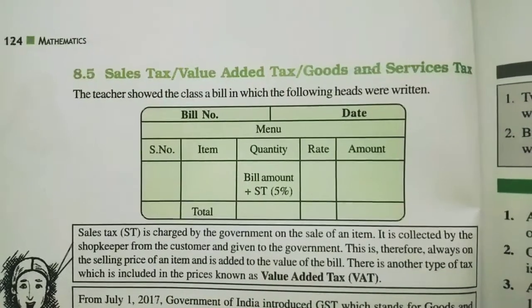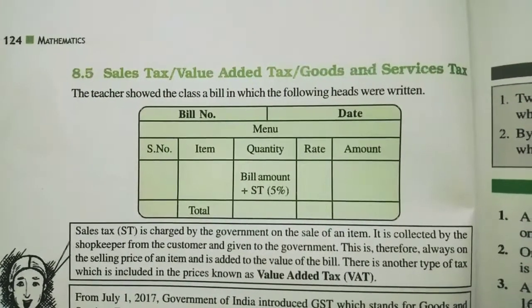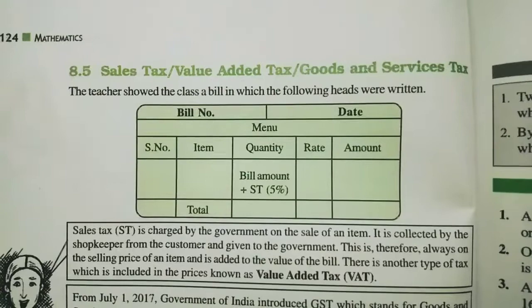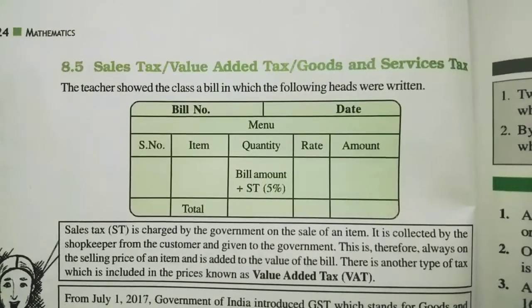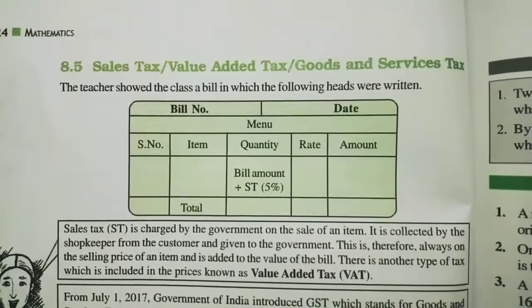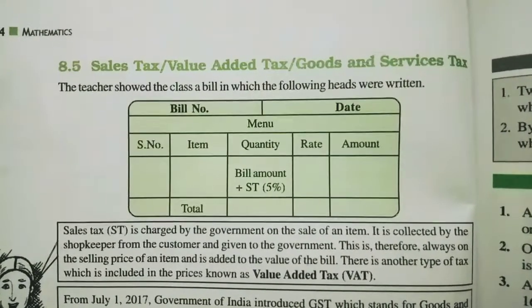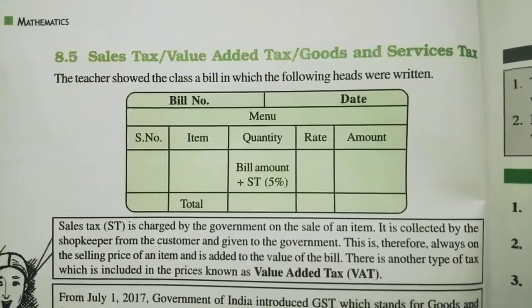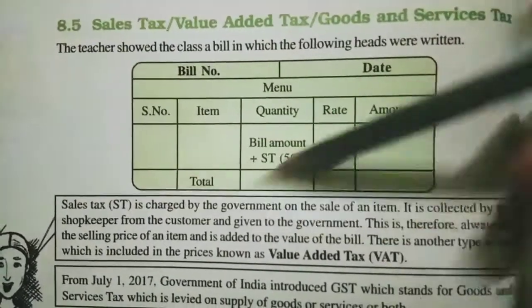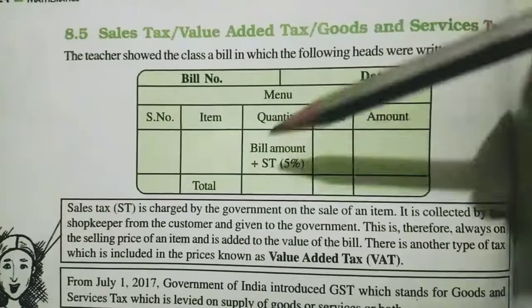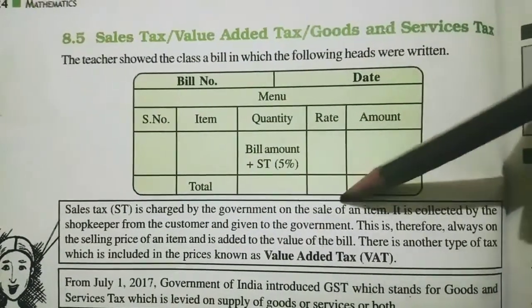So when you are buying anything from the market, whether it is small or big, you have to pay the tax to the government. And if you are selling anything, then also you have to pay money to the government. So all this money is known as tax. So what is called sales tax? See here, sales tax is charged by the government on the sale of an item.